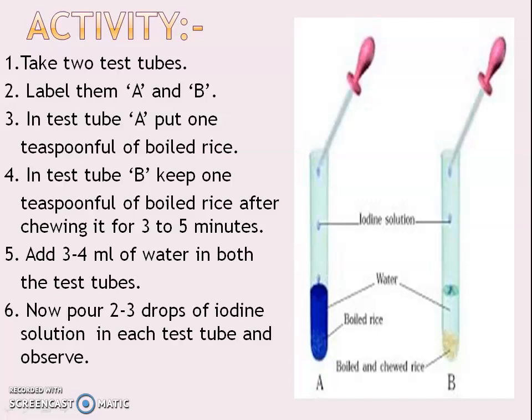In test tube A, when iodine solution is poured, there is a color change. But in test tube B, when the iodine solution was poured, there was no change in color because the saliva breaks down the starch into sugars while chewing it.